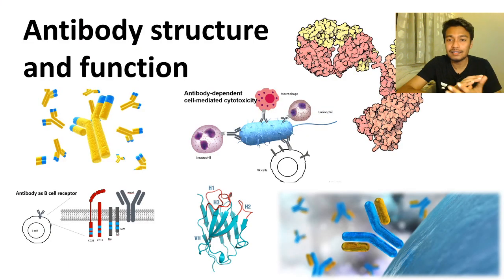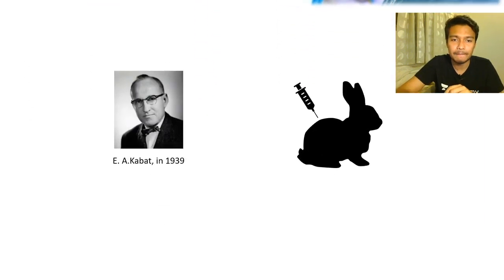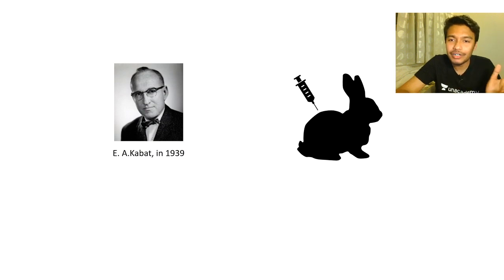So we were at a cellular level of understanding previously, which was your adaptive immune system component B cells. Now we are shifting our focus to the antibodies, which are the secretory elements or sometimes membrane mounted in the B cell. So let's look at it. So how did it all happen?